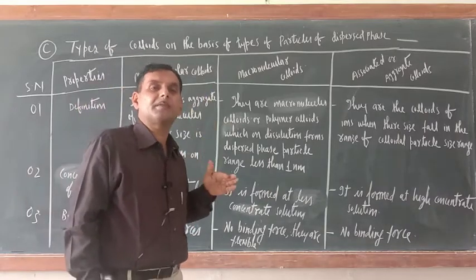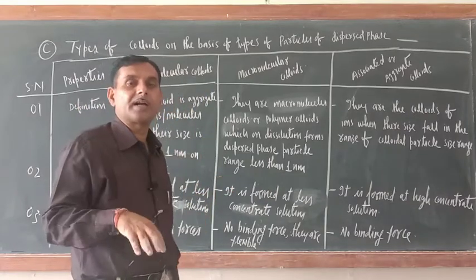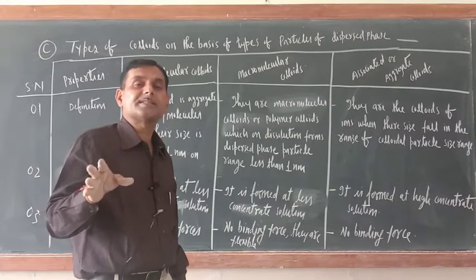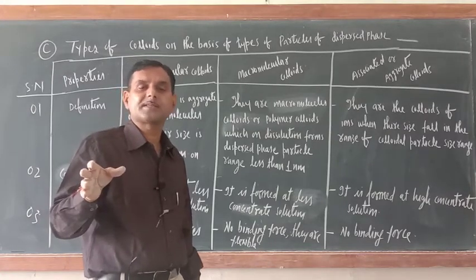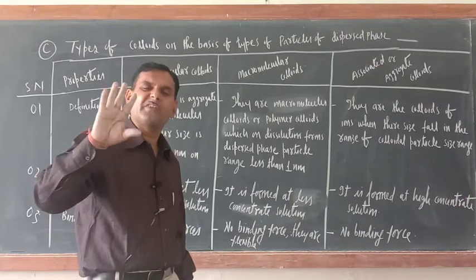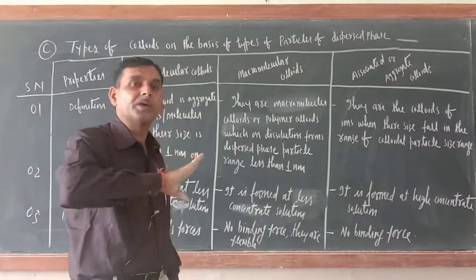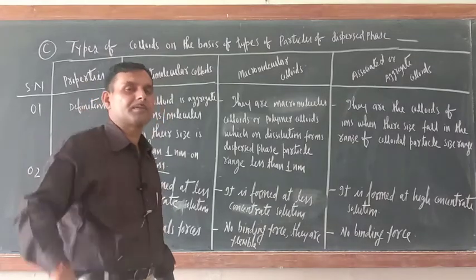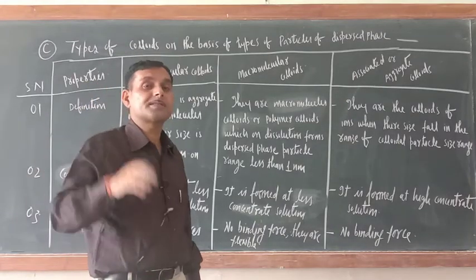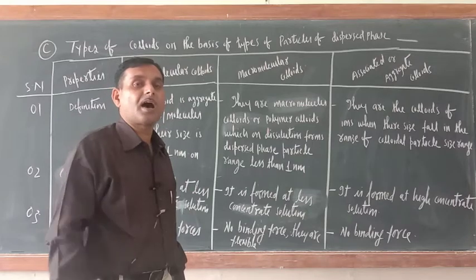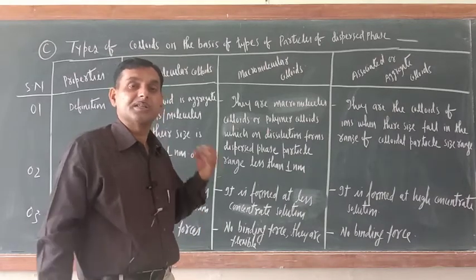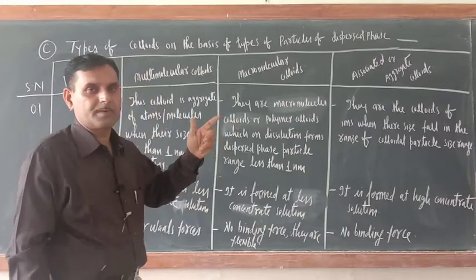What are the synthetic polymers? Terylene, nylon, nylon 6, nylon 66, bakelite, urea melamine. These are the synthetic polymers. What are the natural polymers? Protein, starch, cellulose. These are the natural polymers.